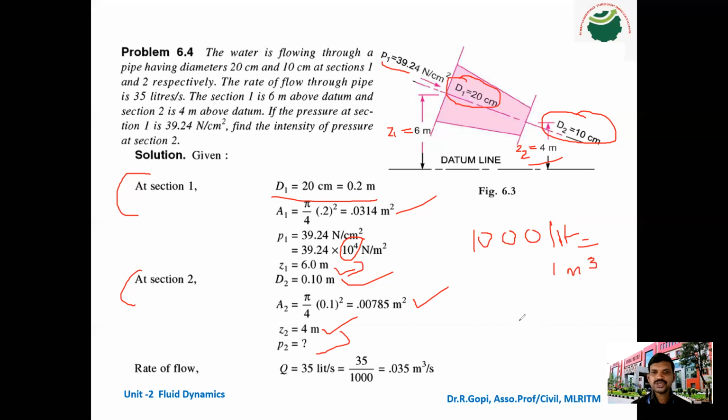This we already know. So using this, 35 liters is how many meter cube? 35 divided by 1000. So 35 divided by 1000 is 0.035 meter cube per second. So this is the rate of flow in terms of meter cube per second. Okay, so next.